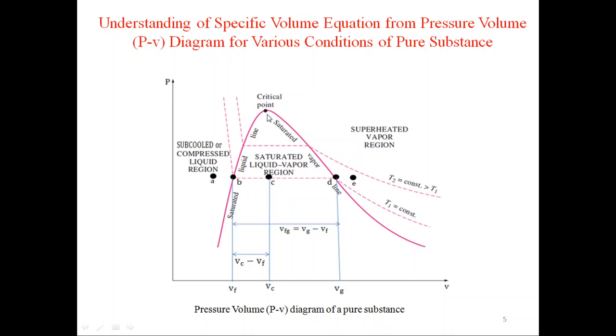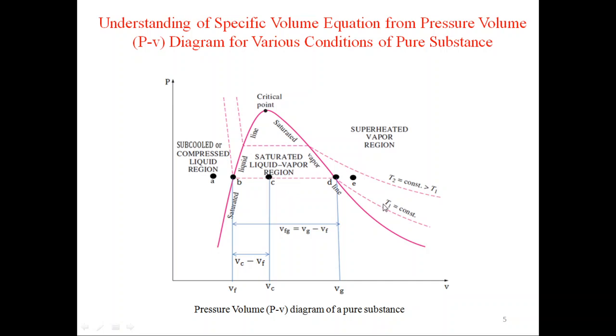This side of the dome is saturated liquid line and this side of the dome is saturated vapor line. Maximum point is critical point. Left side of the dome is subcooled or compressed liquid region. Right side of the dome is superheated vapor region. And in between the dome we are having saturated liquid vapor region or wet region.